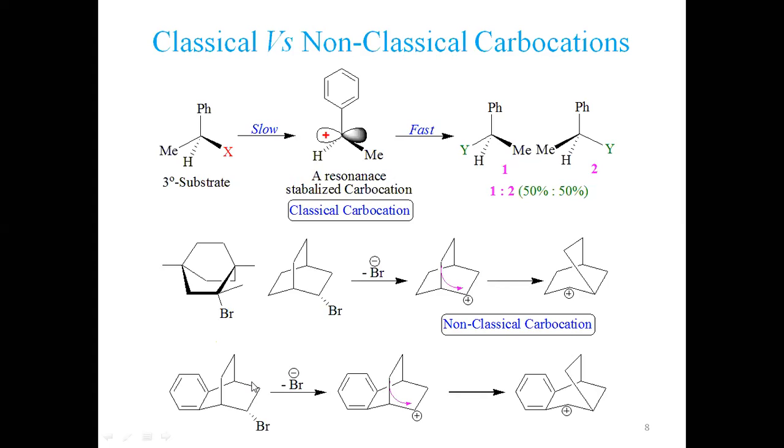Now see another example. Look at here. This is the same, but what is the difference here and here? I have provided a phenyl ring at this position. I attached a phenyl ring at this position. This is the difference. Otherwise, there is no difference. You see, this substrate and this substrate are the same. The difference is this phenyl ring. I have fused this system with a phenyl ring system.